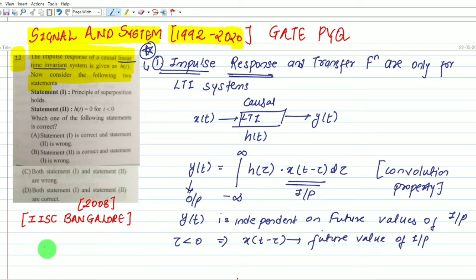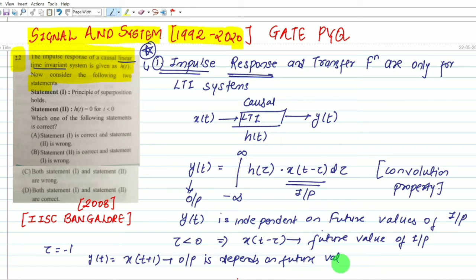Understood? Let me take one example. If we consider tau equals minus 1, because tau is less than 0, we get y of t equals x of t plus 1. Here what can we say? Our output depends on the future value of input.